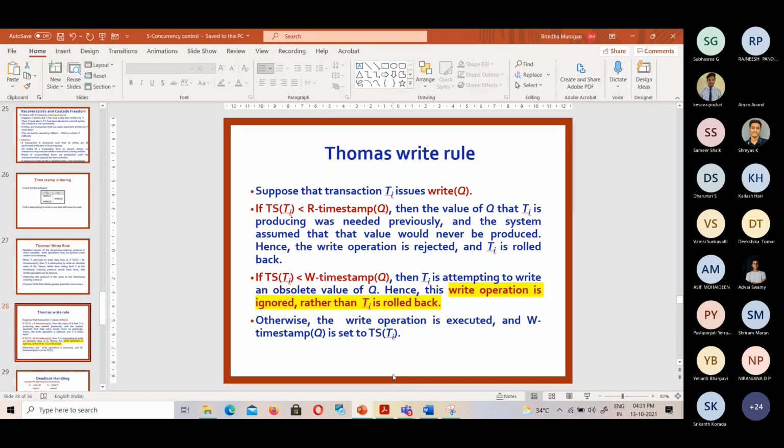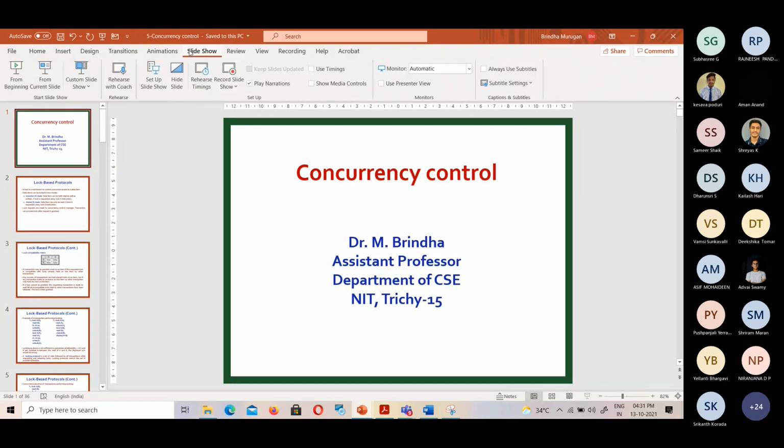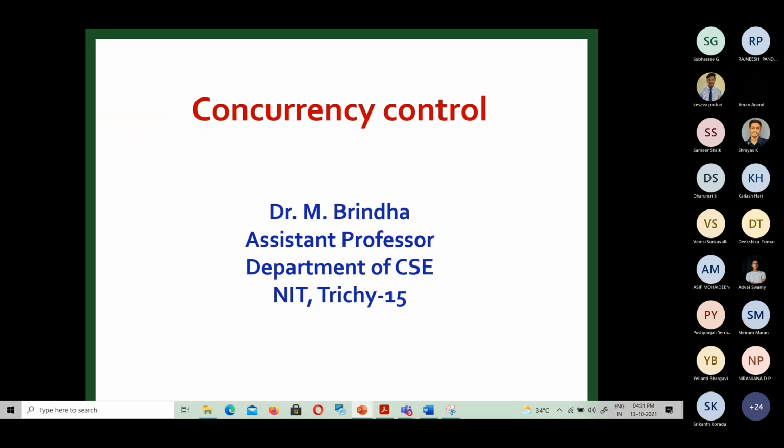concurrency control schemes. Regarding the discussion of the transaction, we need to permit concurrent execution of the transaction, provided that it does not affect the consistent nature of the database. For that we check the serializability order. So now, how do we control the concurrent execution of the transaction? That is what we do with concurrency control schemes.